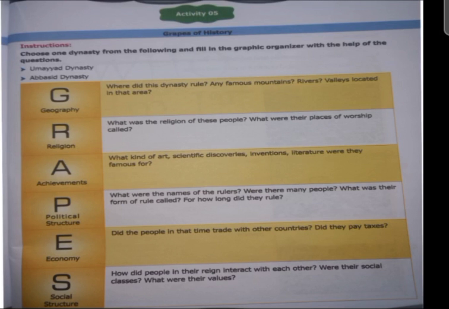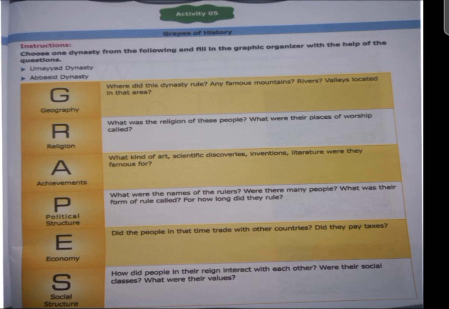Firstly, you will have to choose whether you are choosing Umayyad or Abbasid. For example, if I choose Abbasid, there is: what was the religion of these people, what were their places of worship? At that time there were Muslims and people of other religions, but the major religion was Islam, and their worship place was the mosque.